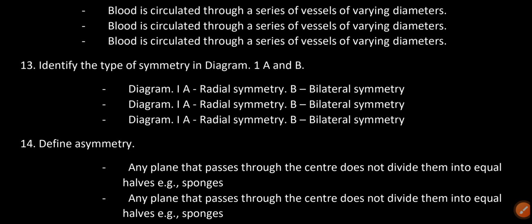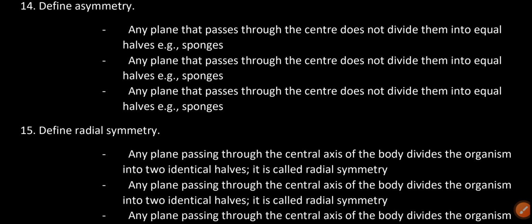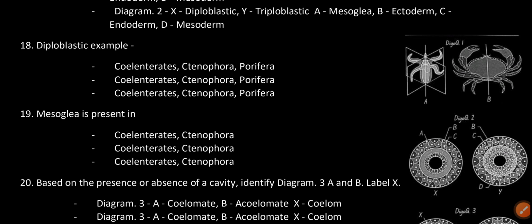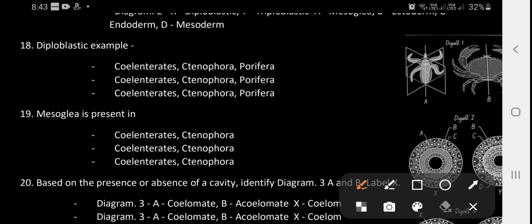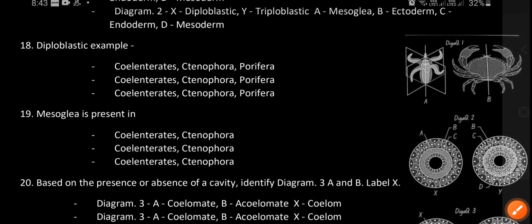Identify the type of symmetry in diagram 1, A and B. A is radial symmetry and B is bilateral symmetry.